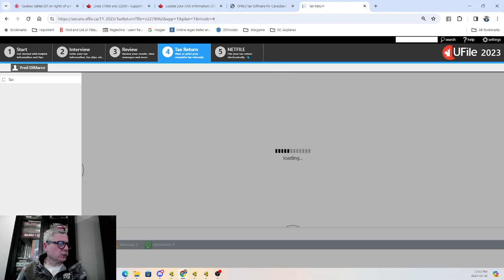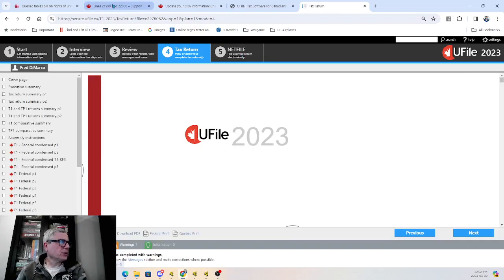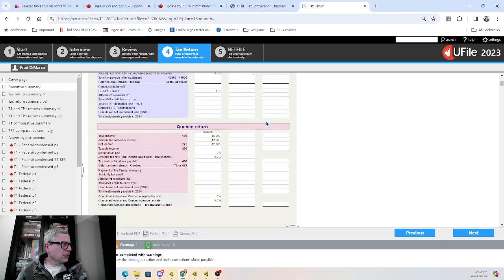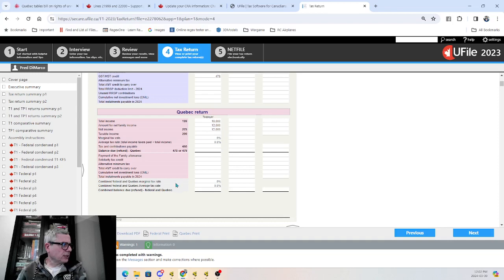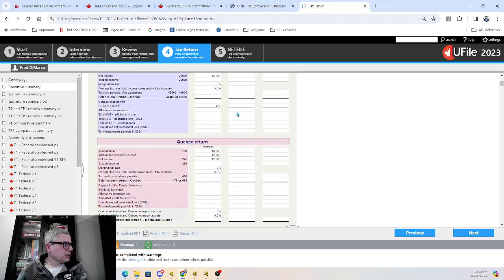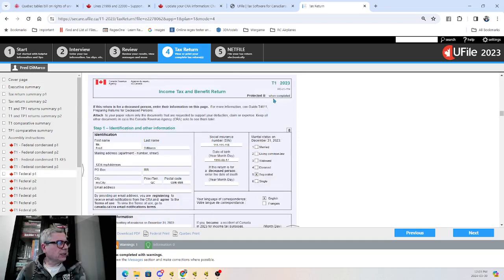We have now generated a tax return for Fred. As you can see, we have an executive summary and a quick snapshot of the return here, pointing out that there is no tax payable and only a GST/HST credit applicable. We can take a look at the return.